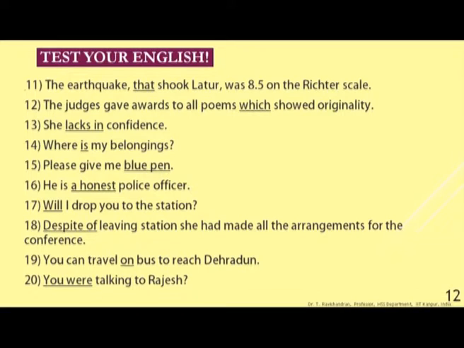18. Again a frequently committed mistake by students, by non-native speakers of English. Despite of leaving station, she had made all the arrangements for the conference. Despite of is underlined. Identify what is the correct form. 19. You can travel on bus to reach Dehradun. Travel on is underlined. Is it wrong? Yes, that is why it is underlined, but then what is the correct form?